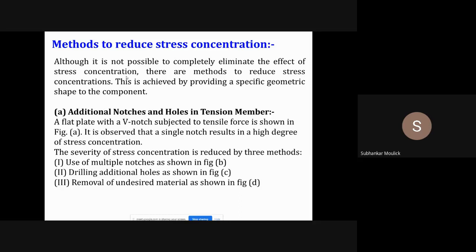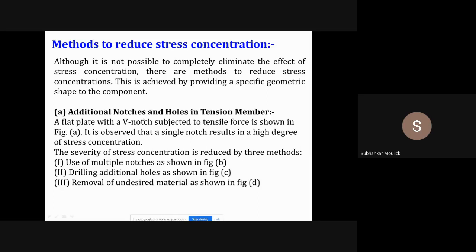Due to manufacturing, it can be 10%, it can be 20%, but some amount of stress concentration is always present. What we can do is reduce or minimize the effect of stress concentration. How can we do it? Several methods are there. Here I will discuss three methods. In the book you will find 4 to 5 methods. Here I will discuss the three main important methods. Firstly, addition of notches and holes in a tension member. Means additionally you have to add notches and holes.